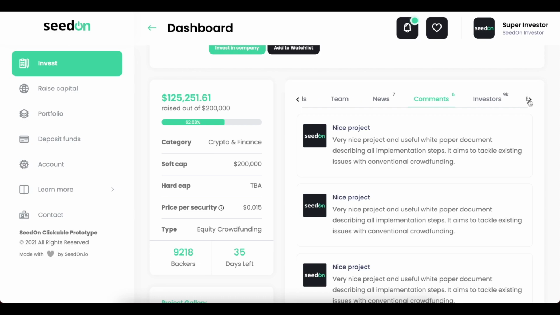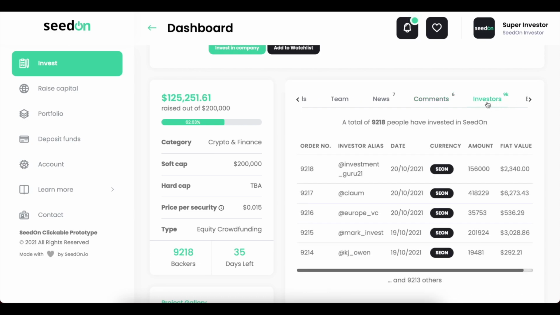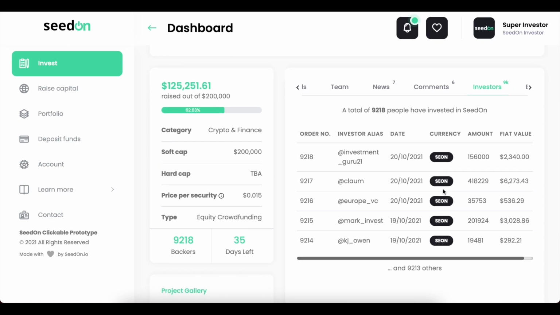Okay, so next we have the investors tab. This is also a count to see how many investors have backed the startup, and here we're only showing the last 5 investors, right? So we have the alias for it. We don't expose any sensitive information. It's the order number, the date, the currency in which it has been done, so it's only SeedOn. This is the SeedOn amount of the investment, and this is the fiat value for it.